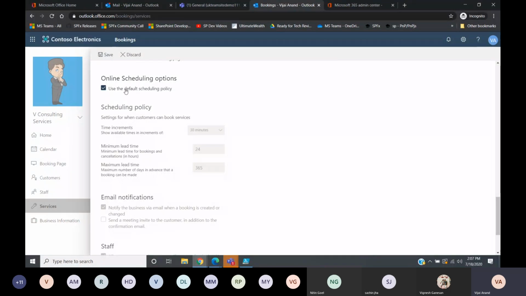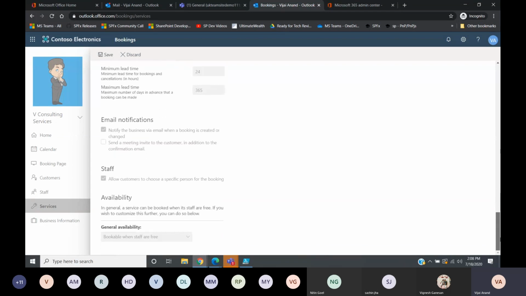As of now, I have selected the default scheduling policy. In case for each service you might need to have a different scheduling policy, you can uncheck it and customize it. As of now, I'm just leaving the default scheduling policy, and I will tell you where you can update this default scheduling policy later. So in this case, I'm not going to change any values over here.